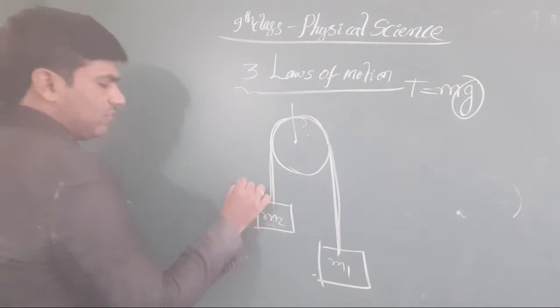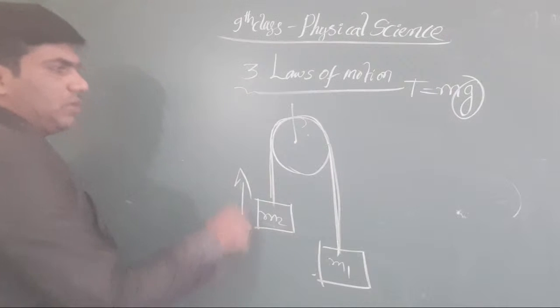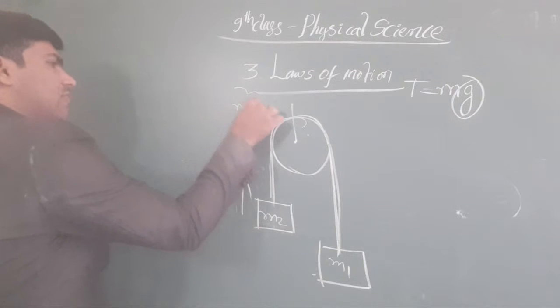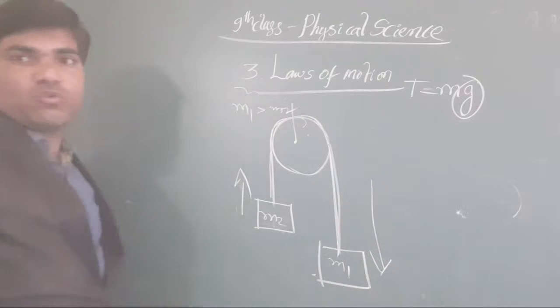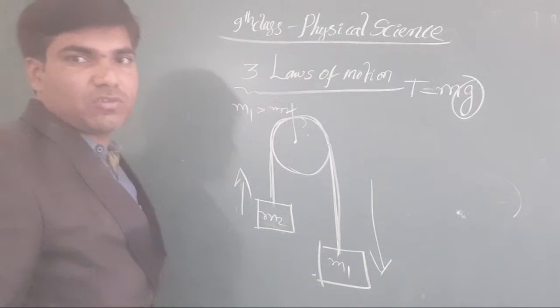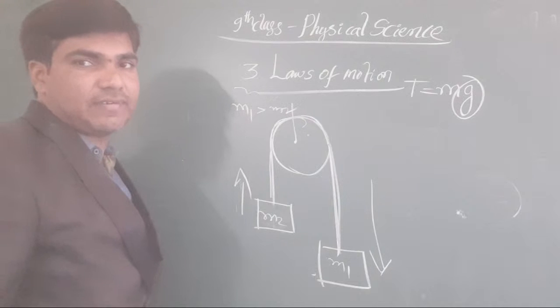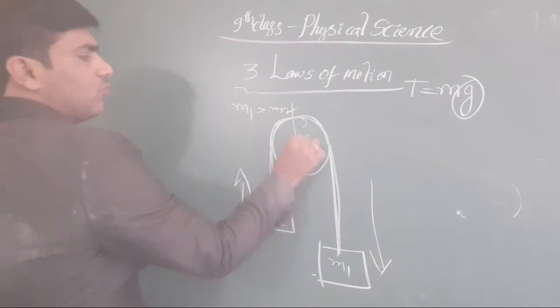M1 always tries to come down in this particular situation when we take M1 greater than M2. Okay, now M1 always wants to move in a downward direction because of the gravitational force acting on it. Okay, this is what is called the Atwood machine.